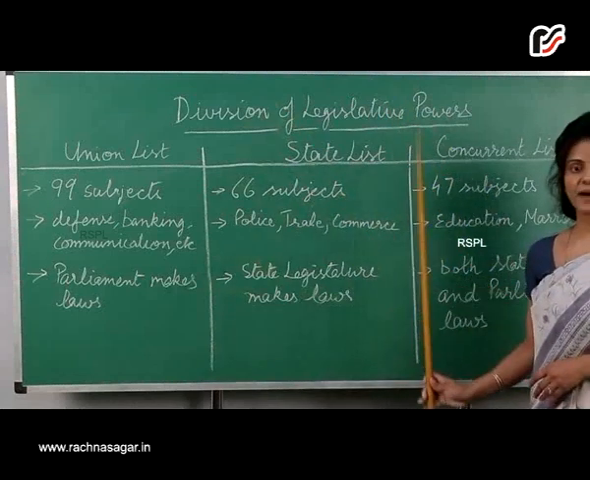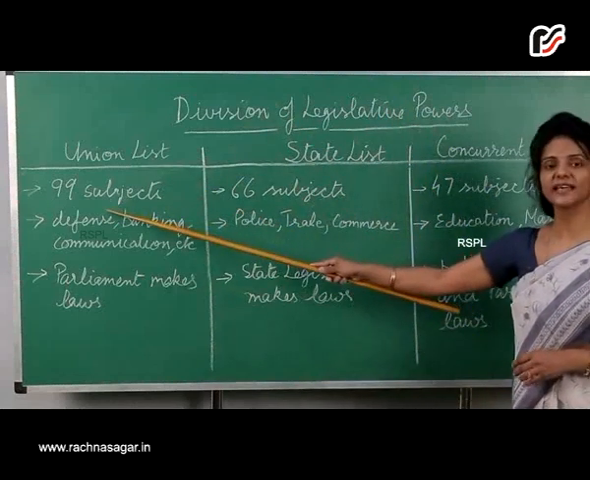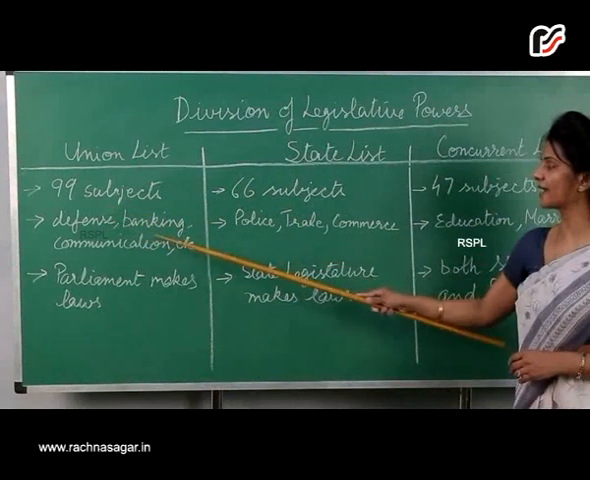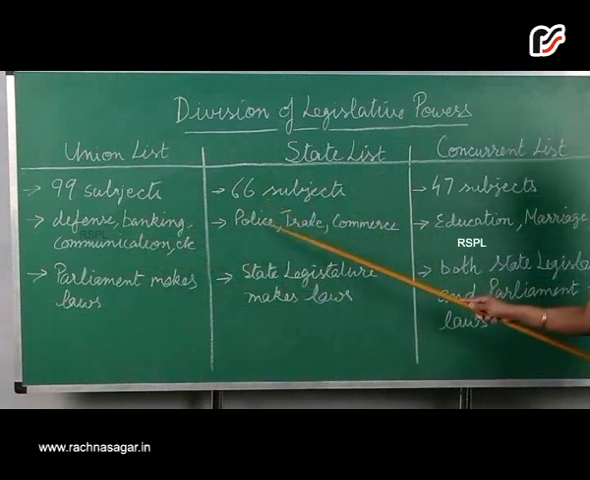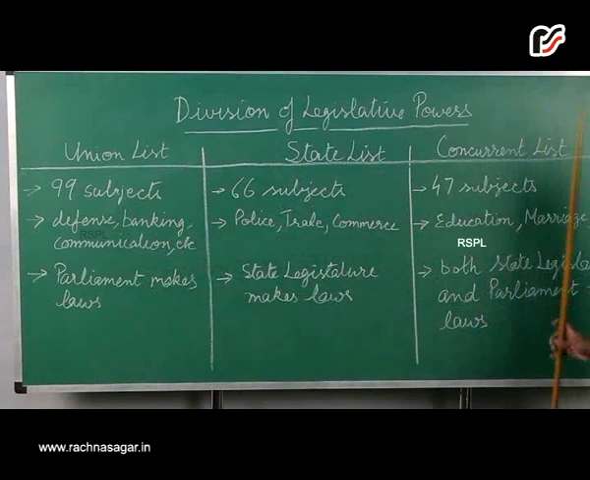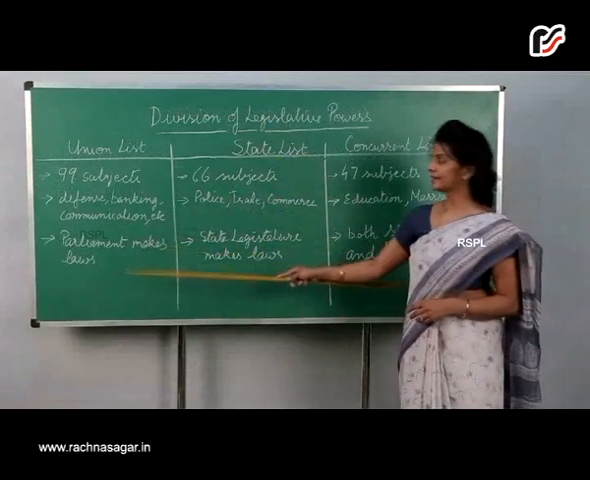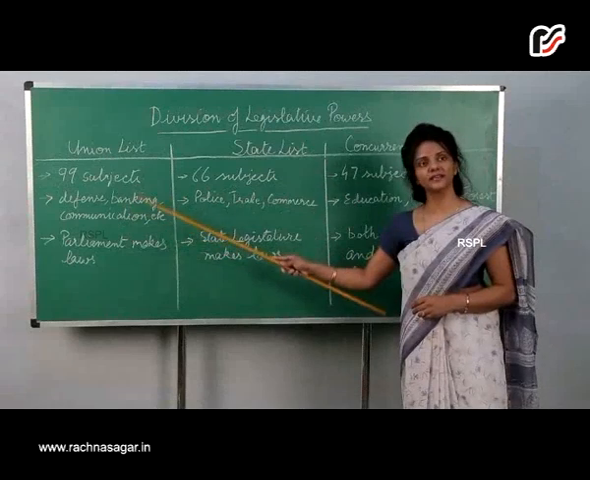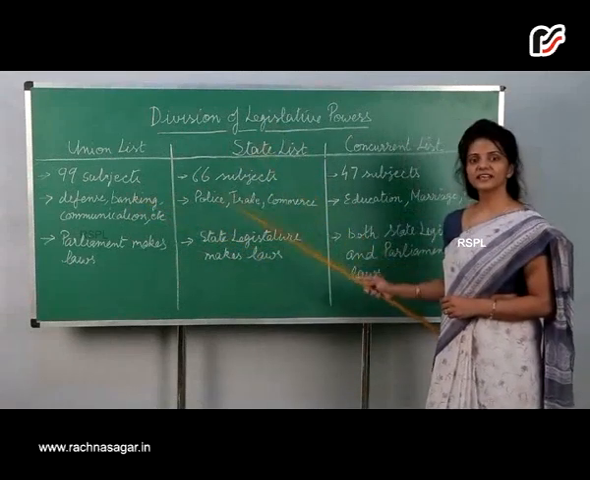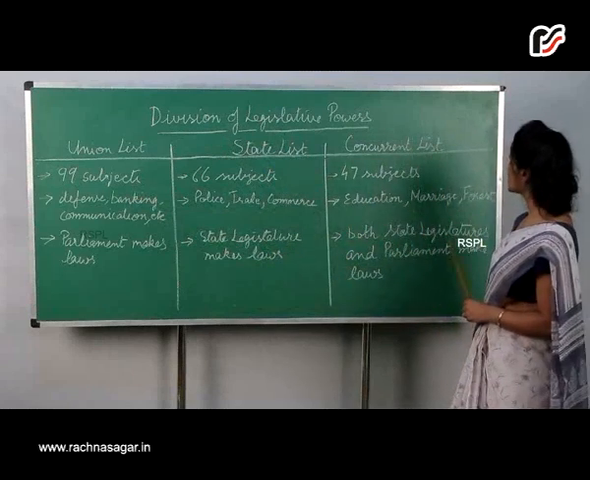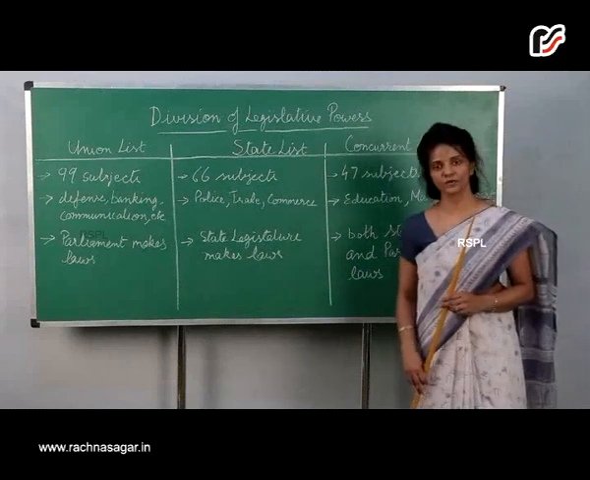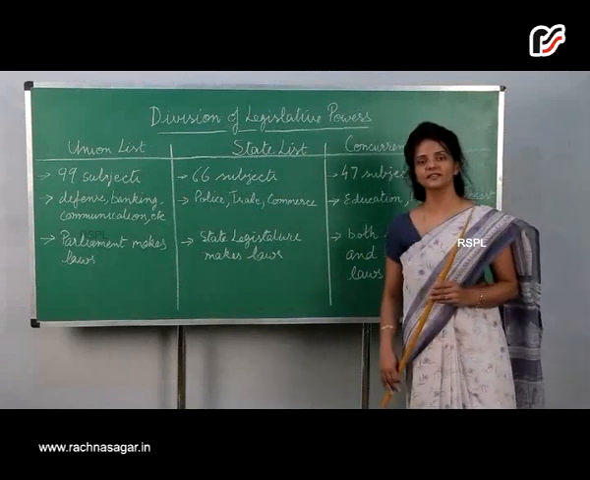The union list deals with 99 subjects which include defense, banking, communication, etc. The state list deals with 66 subjects like police, trade, commerce, etc. The concurrent list deals with 47 subjects like education, marriage, forest, etc. The basic difference is that Parliament makes laws for the union list. The laws for the state list are made by the state legislature, and for the concurrent list, both the state legislature and Parliament make the laws. Are you understanding the concept?